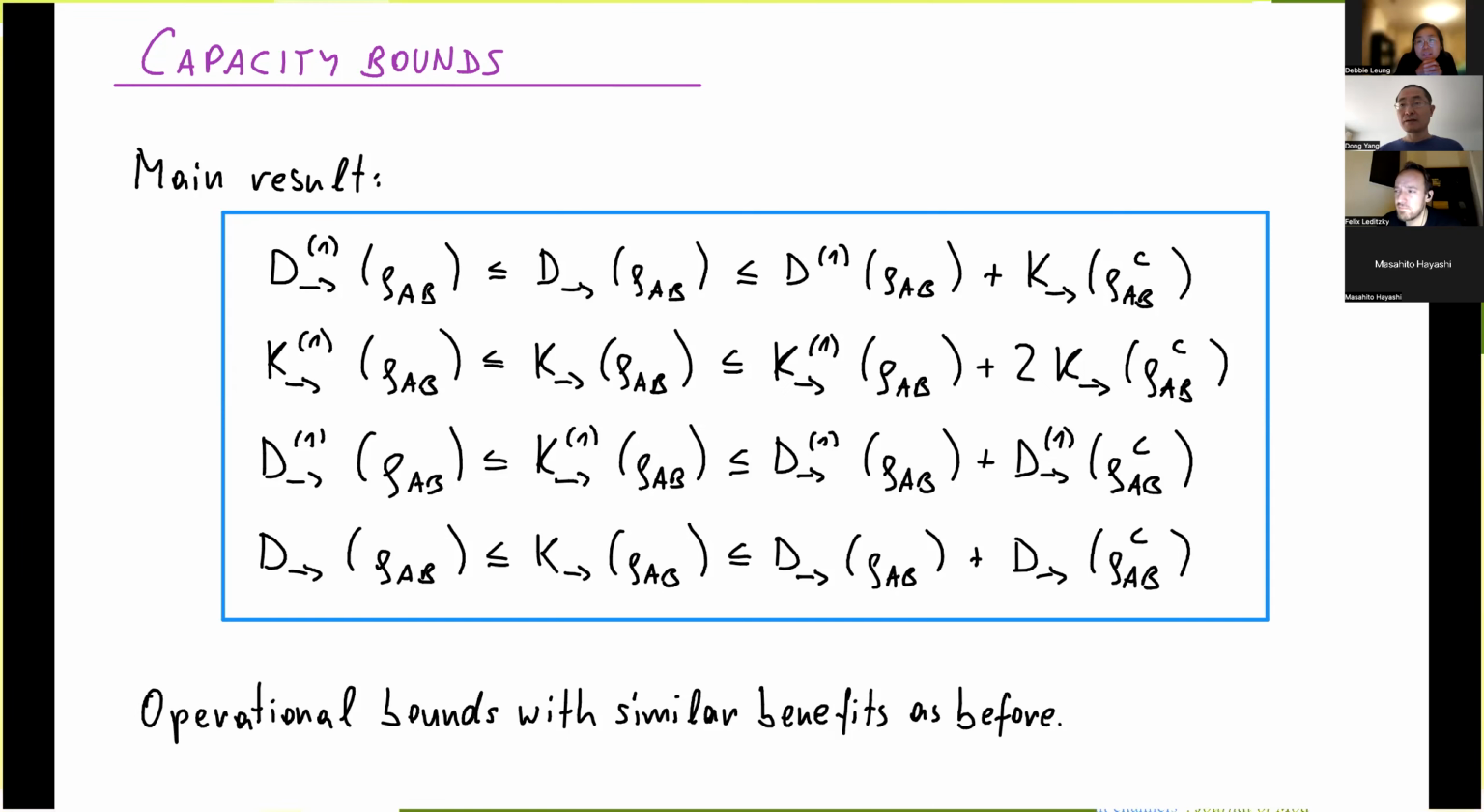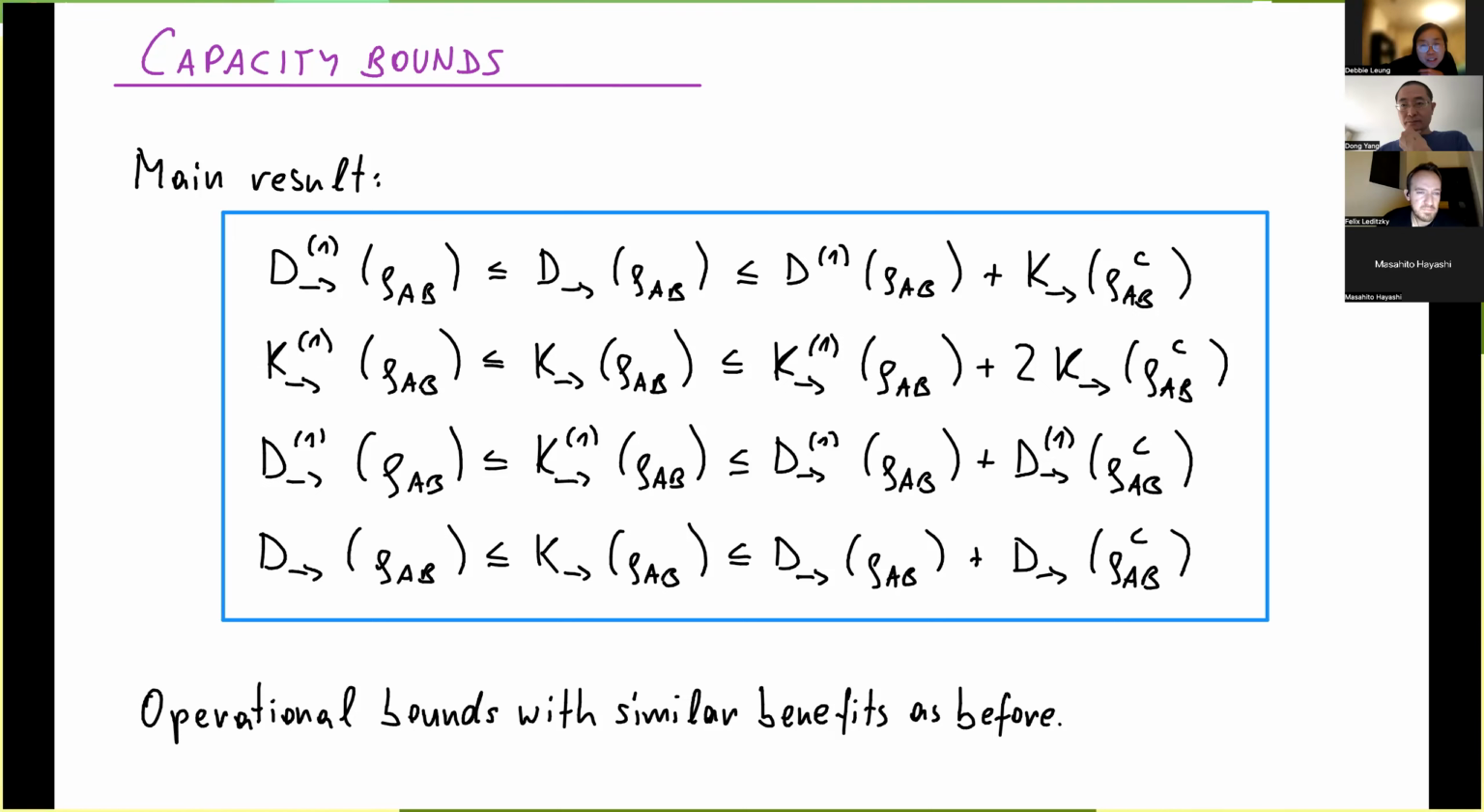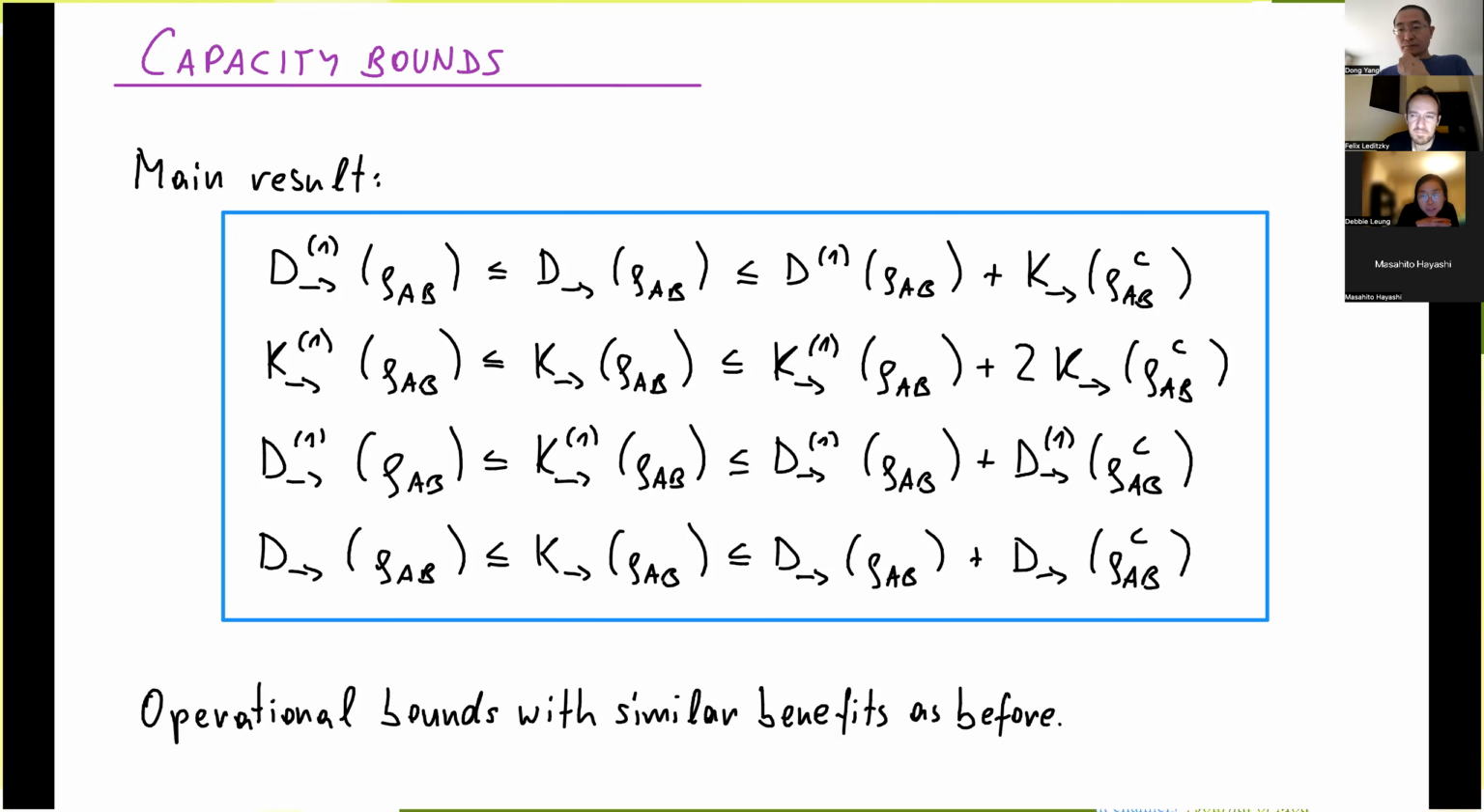Yes. I don't think so. The main tool is this teleportation simulation trick where everything simplifies. But I don't know. Yeah, it's true. I mean, the complement. Well, let's talk more at the break.